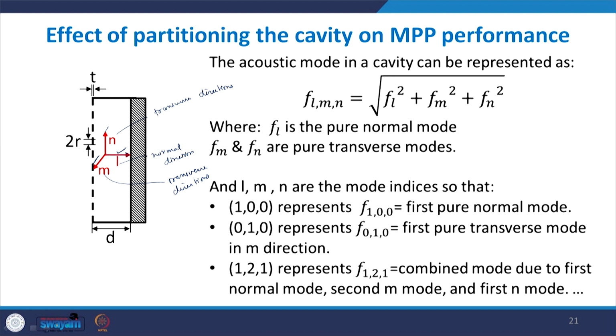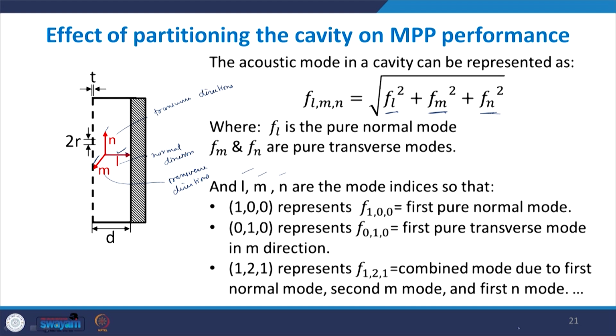So, in that case the total frequency can be represented as a combination of the natural frequencies at the three different directions. So, we can represent the various modes by three indices, which are L, M and N. So, 1 0 0 means that L is equal to 1, M is equal to 0 and N is equal to 0.